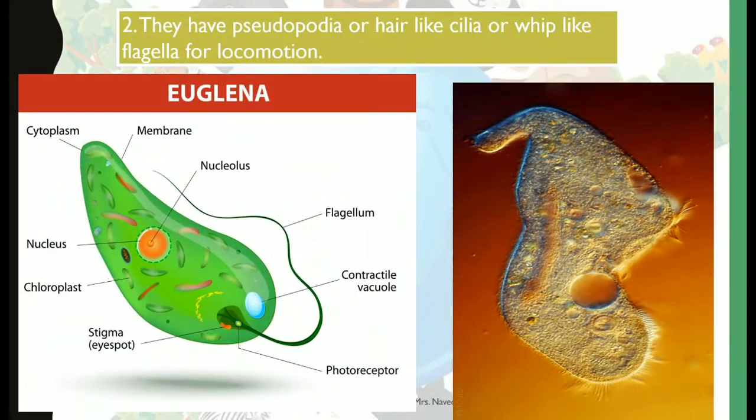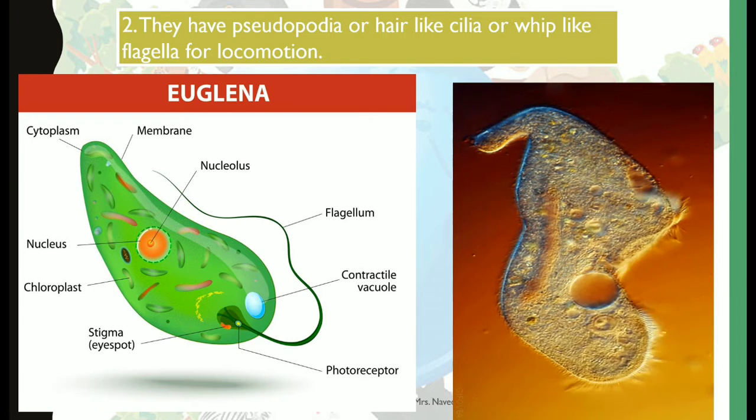The next characteristic is that they have pseudopodia, hair-like cilia, or whip-like flagella for locomotion. Every living organism needs to move from one place to another, so they need some organ in their body to help them move. As they are unicellular, they do not have organs because it is only one cell. So they have hair-like cilia or whip-like flagella which help them in locomotion.